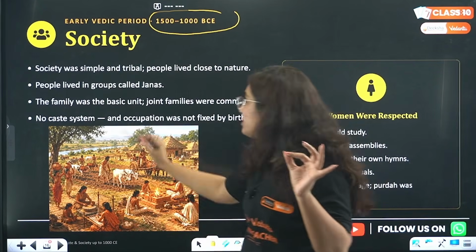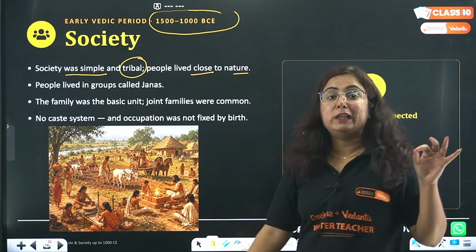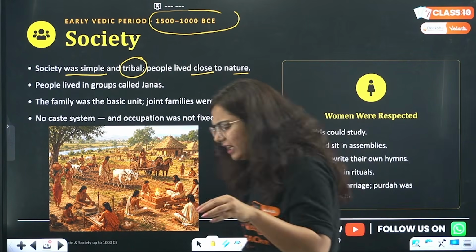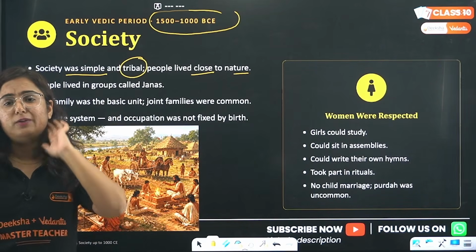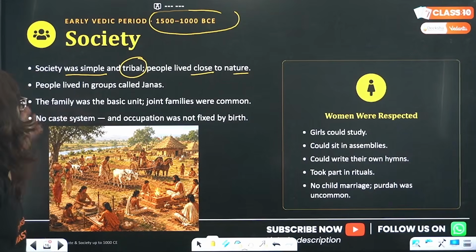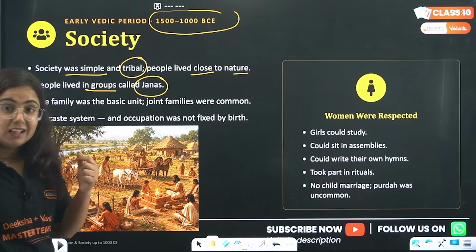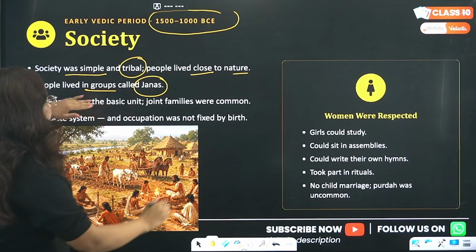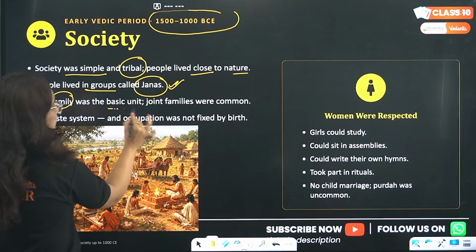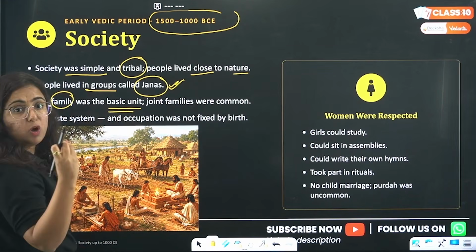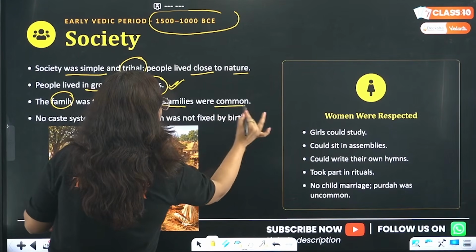I am telling you that the society was quite simple. There were tribal settlements. People lived close to nature at that time. The settlements were there, but they were not permanent. If people wanted, they could move to another place for doing their farming activities and the rest of the activities. People lived in groups, and these groups were known as janas. See, again, the story from where I started. People started living in groups, and these groups were known as janas. The family was the basic unit of that time, because people lived in families. Joint families were so common at that time.